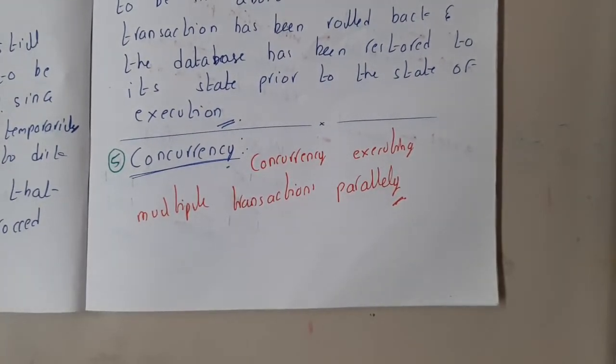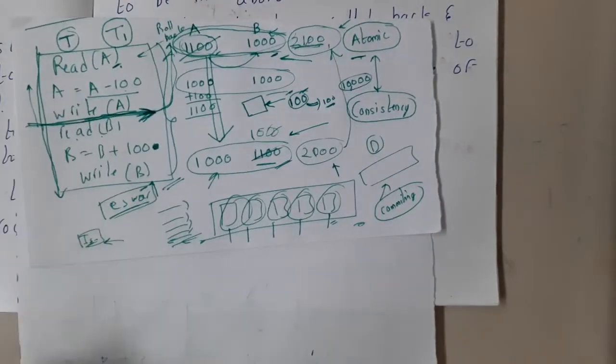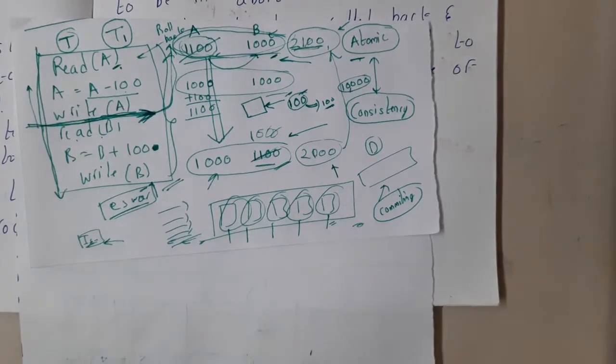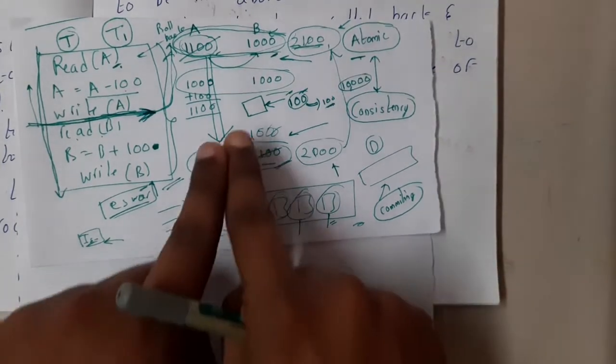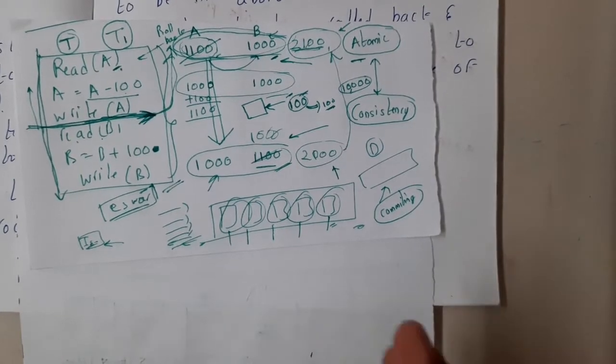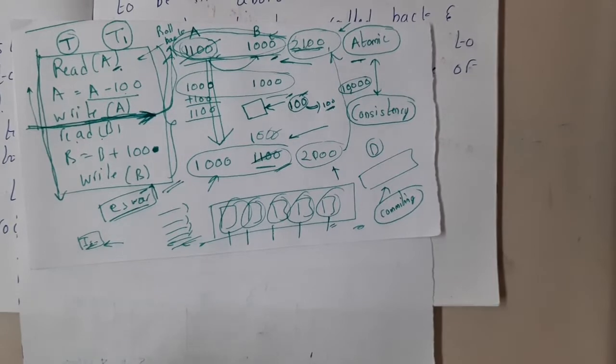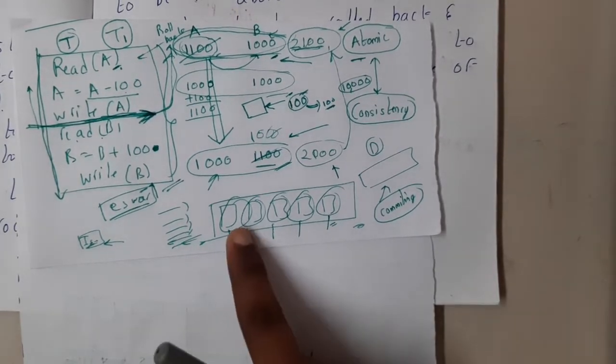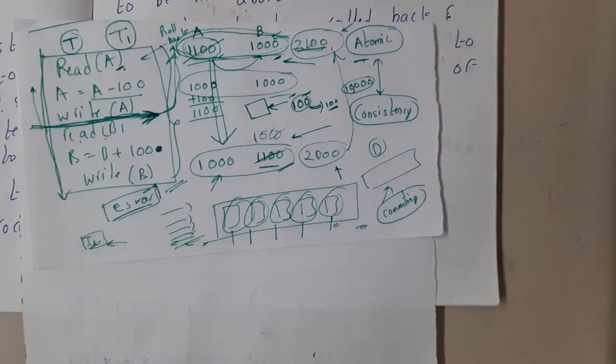So why do we need this concurrency, guys? In reality, only one transaction will execute at a time, right? If you take a small example of an SBI server or any kind of server, there will be multiple requests coming every second or every minute. At that time, all these requests should be completed really, really fast. That is the reason why the execution will be done concurrently, guys.